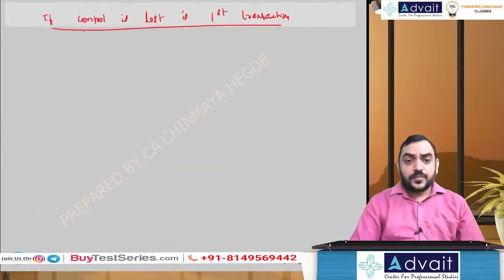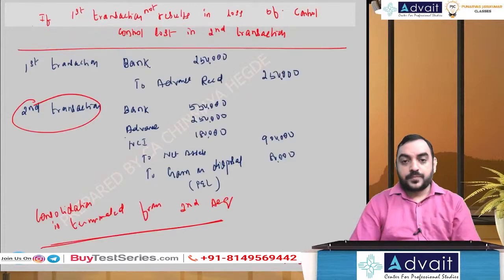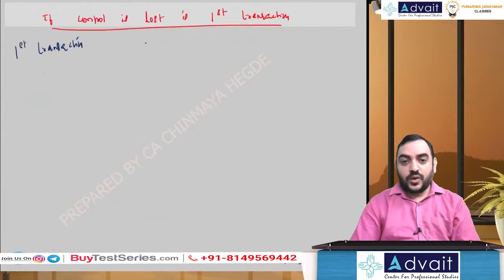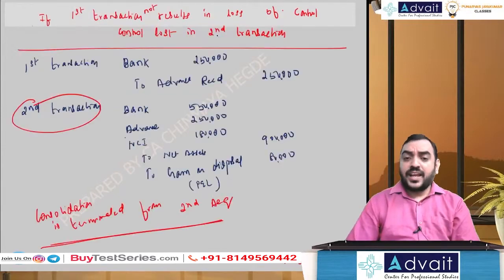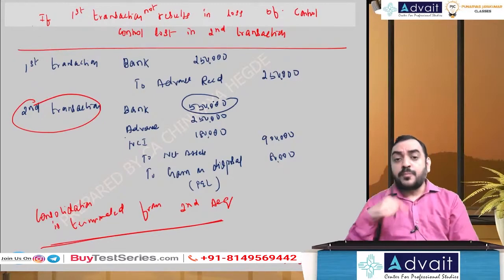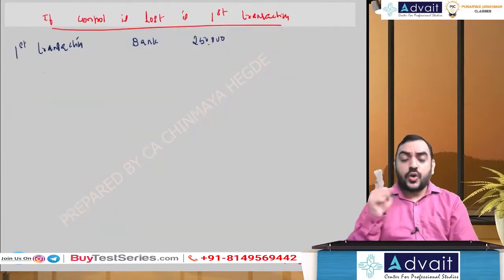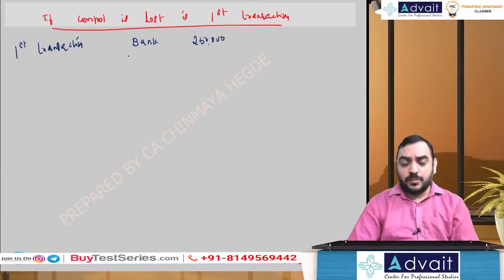Okay. Here, if control is lost in the first transaction, the same entry I'll pass, but on the first transaction itself. How much? Bank 2,50,000. But 5,50,000 is not received yet. I'm going to receive it in the second transaction. So I cannot write bank here. I will write a receivable amount 5,50,000.